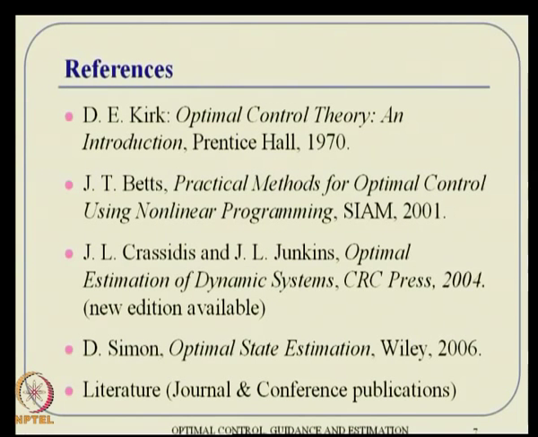Then there are other estimation theory concepts, and my most favorite book is Crassidis and Junkins, very rigorously written, very well written as well. And those of you who want to buy some estimation books, probably you can buy this as well as Dan Simon's book, which is also extremely well written. However, the rigorous part is much more in Crassidis and Junkins, and I also think there is a second edition coming up. It might already come up in late 2012 or something. That is my impression. And obviously, there will be topics taken from literature as well. That means some journal and conference publications are also included as part of this course. So, take a close note of all these things, and I am sure everything will be quite an enjoyable experience.